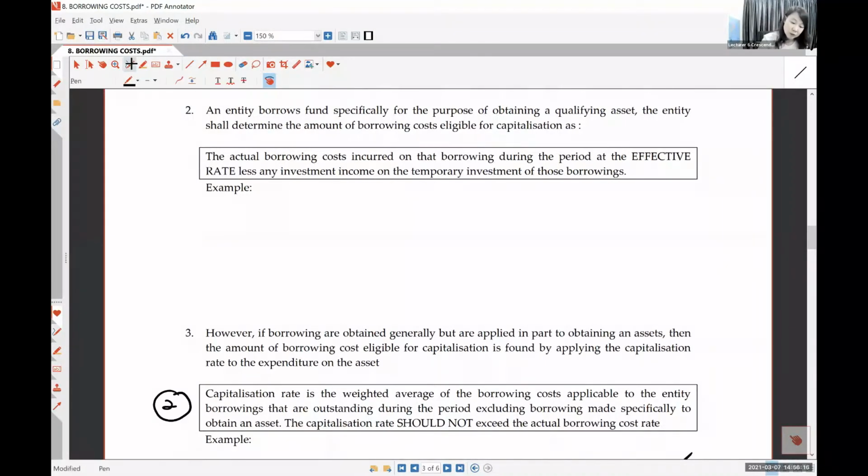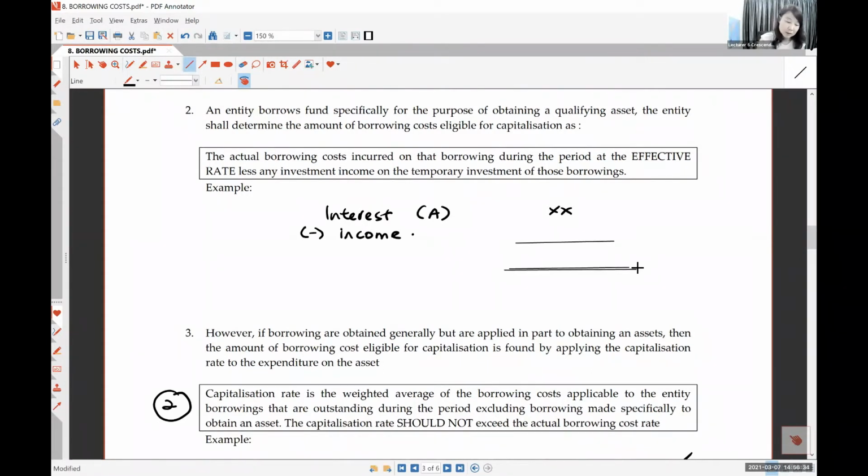Okay, when you calculate your interest to be capitalized, if you want your interest to become an asset, you get the amount capitalized here. If this loan manages to earn some income, you are going to minus it out from the amount capitalized. Are you okay? If this loan manages to help you earn some income, you're going to minus it. So what do you mean by this?